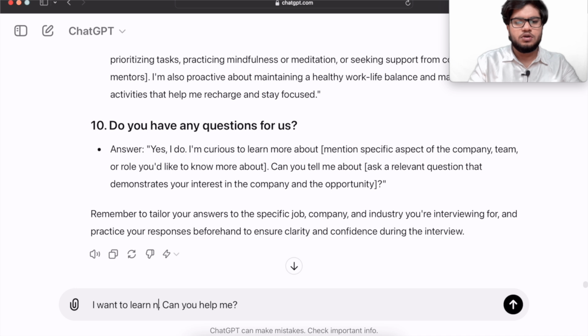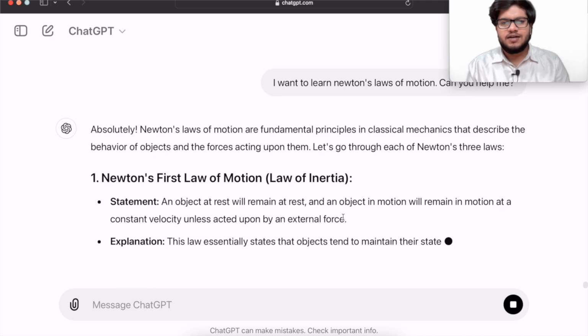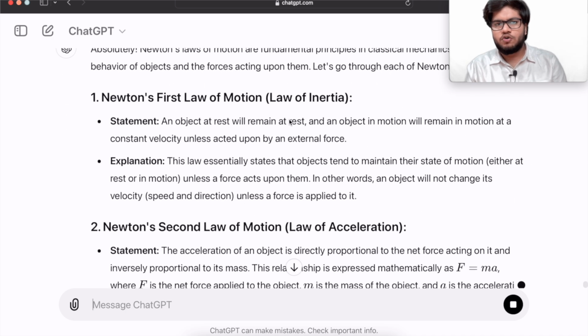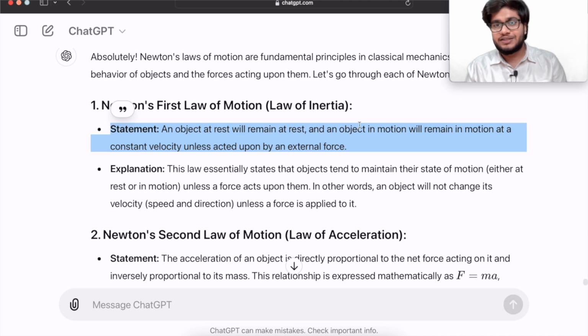I want to learn Newton's laws of motion. So for some understanding, there are three laws of motion, we all know that. The first law states that an object at rest will remain at rest and an object in motion will remain in motion at a constant velocity unless acted upon by an external force. So this is the statement. This is also given in books.